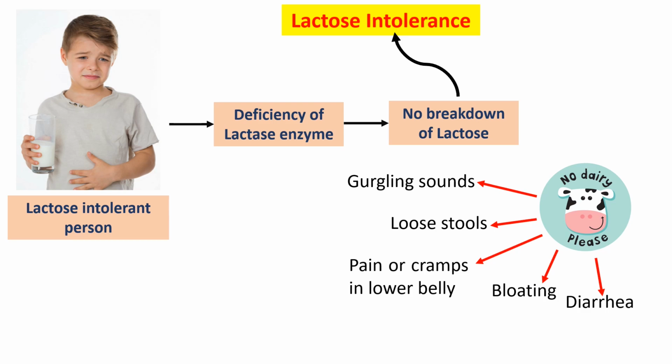It is estimated that 70% of the world population is suffering from lactose intolerance. Therefore, the demand for lactose-free milk is increasing considerably due to the inability of humans to digest lactose in dairy products.